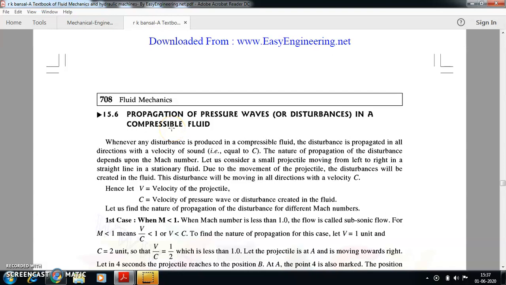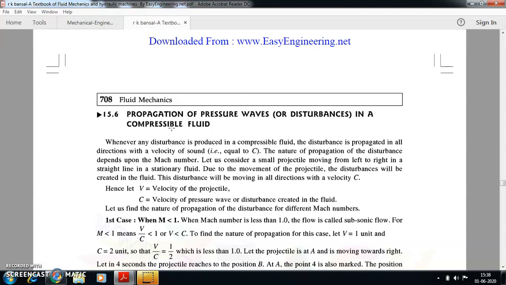Hello students, in the previous video we have seen Mach number and the classification of fluid flow based on the Mach number. The next topic will be finding out the nature of propagation of pressure waves or the sound waves or any disturbances in a compressible fluid.